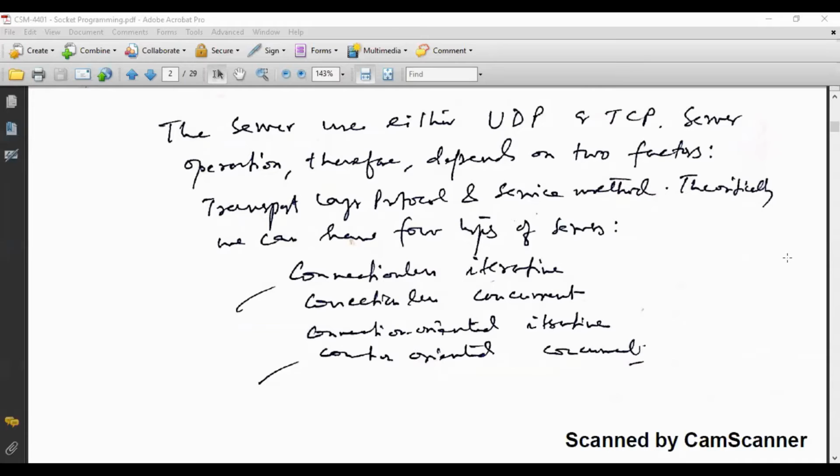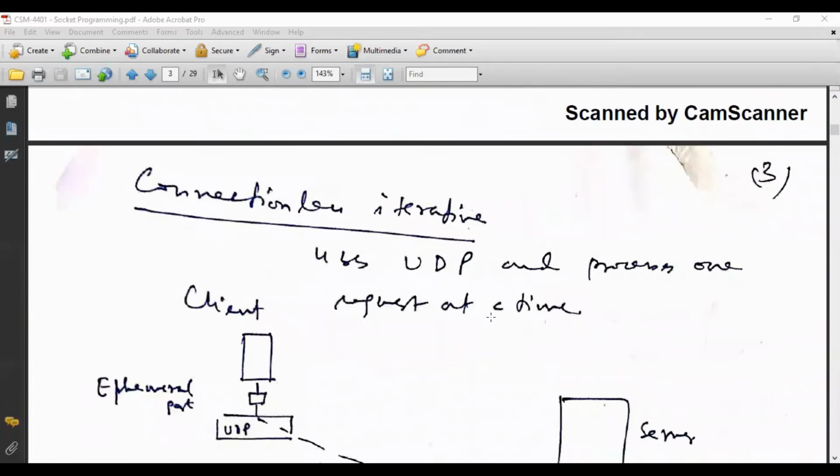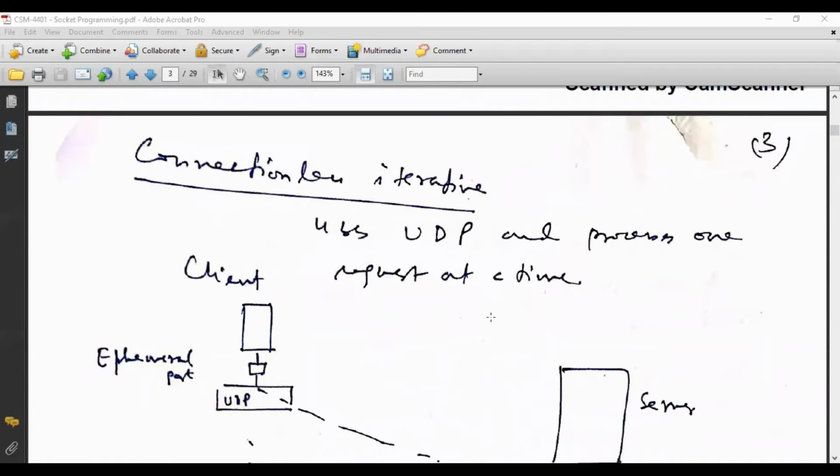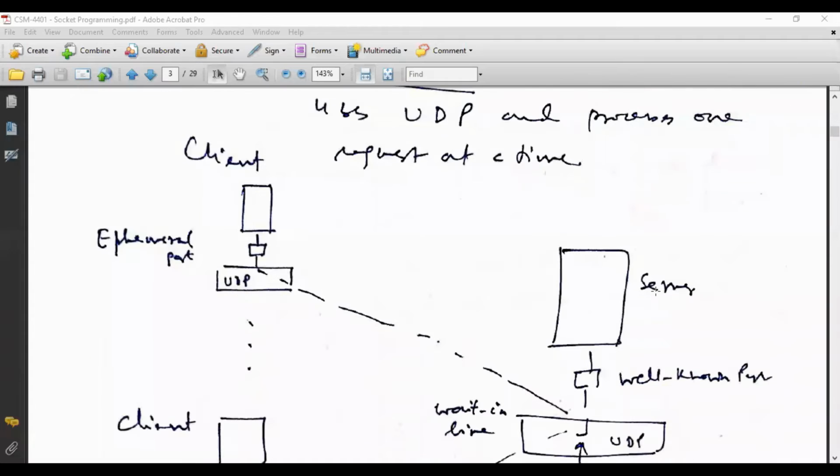So there are four types of combination over here. Out of these, we will discuss two types for your convenience: a connectionless iterative server, and a connection oriented concurrent type of server. So you see here, connectionless iterative server. We are talking about UDP. Connectionless iterative server uses UDP port and processes one request at a time.